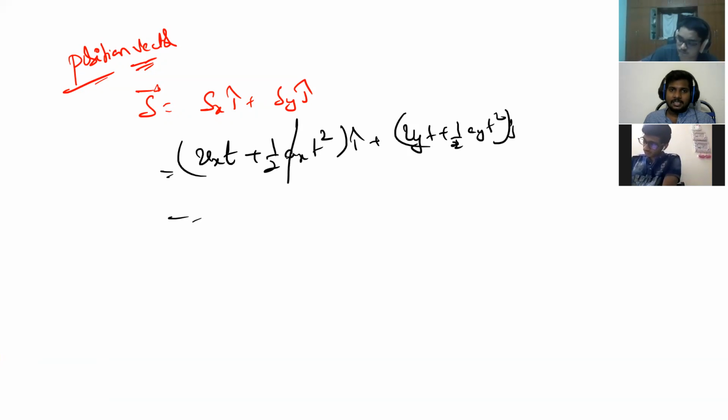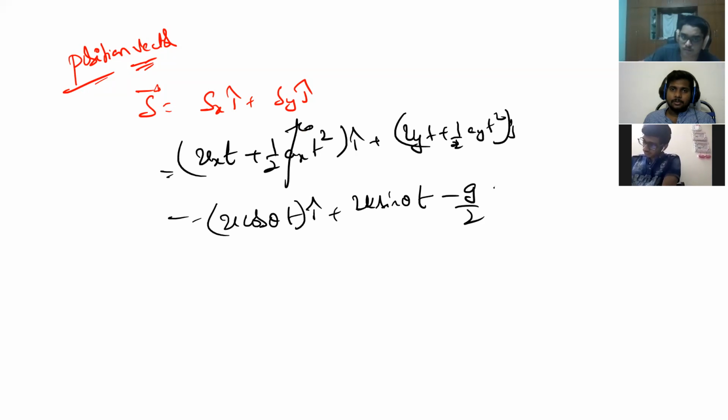But the point is ax is 0, right? In this case, u cos theta into t i cap plus u sin theta into t minus g by 2 t square into j cap. Got it?